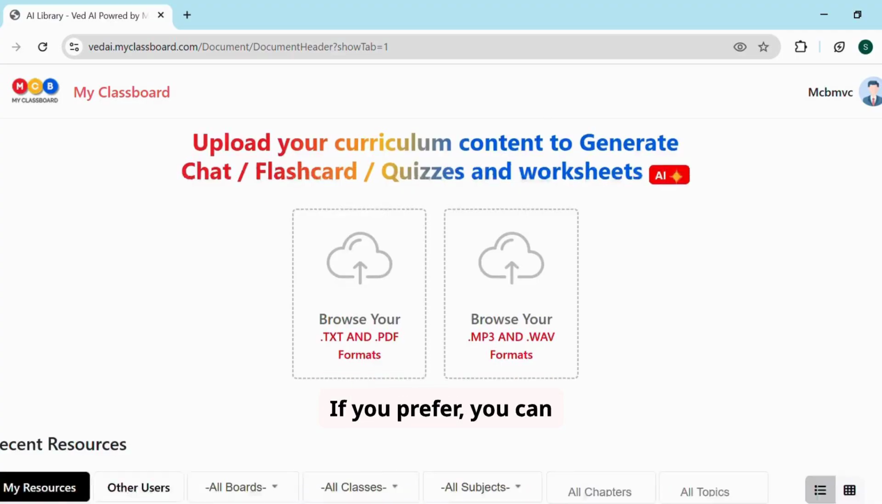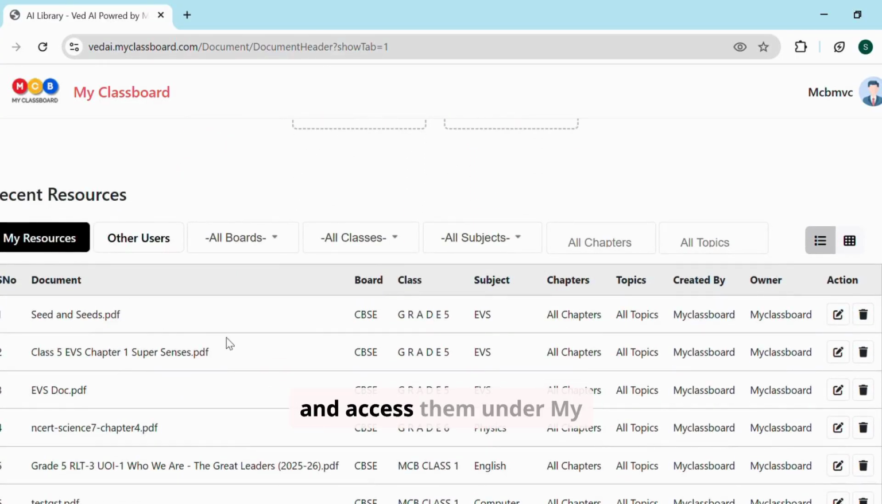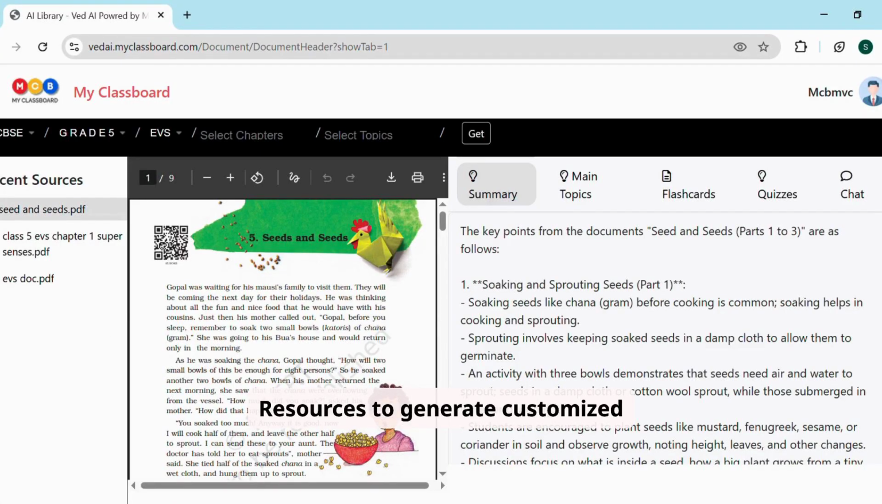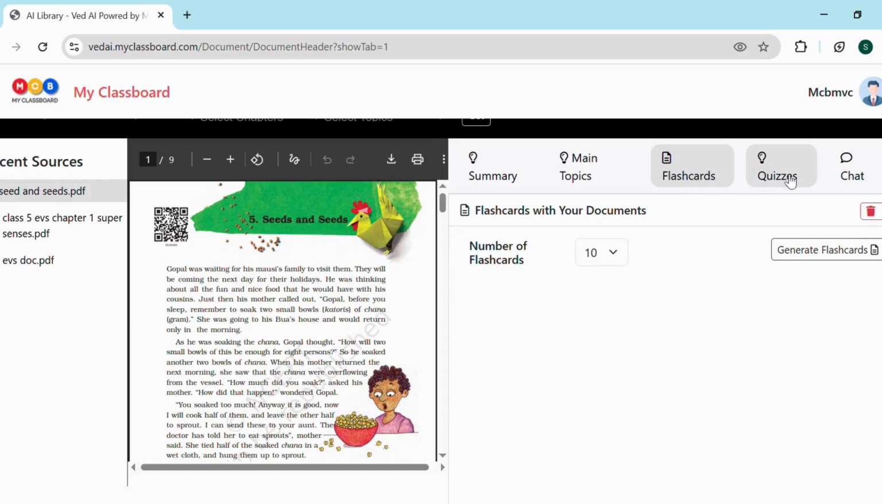If you prefer, you can also upload your own materials and access them under My Resources to generate customized flashcards and quizzes.